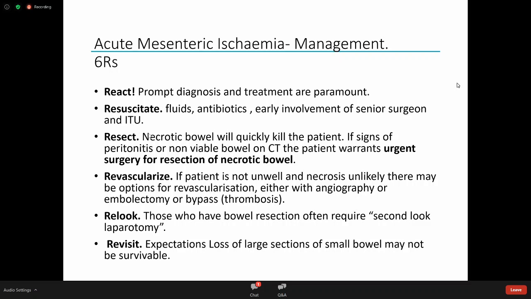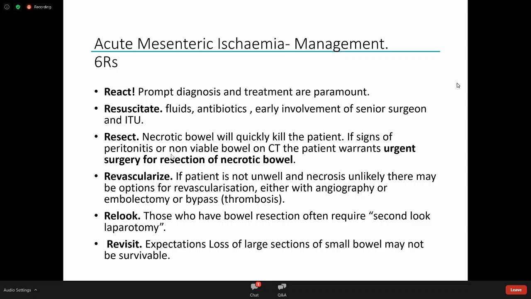So we need to resect. The necrotic bowel will kill the patients quickly because of translocation, perforation, and peritonitis. So if there's a dead bit, it has to be removed, and it has to be removed promptly. So if there's signs of peritonitis, an unwell patient, non-viable bowel on CT, then the patient has to be taken to theatre.